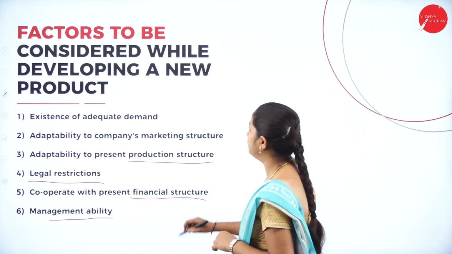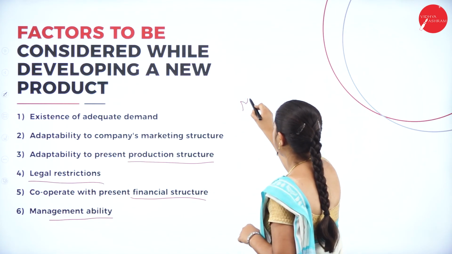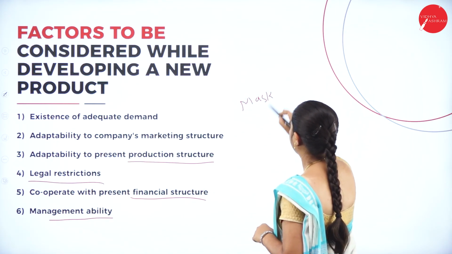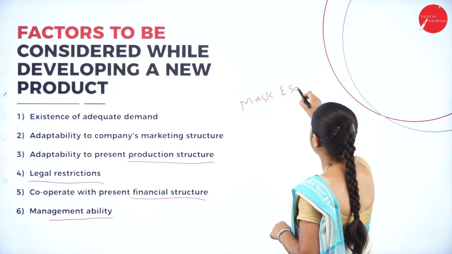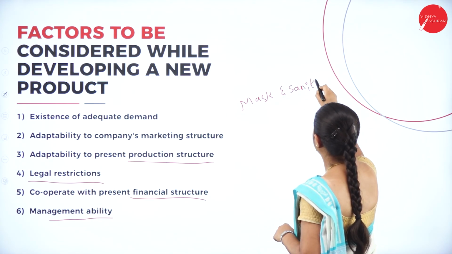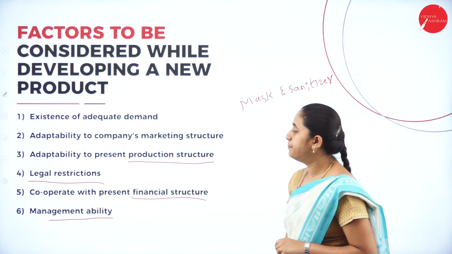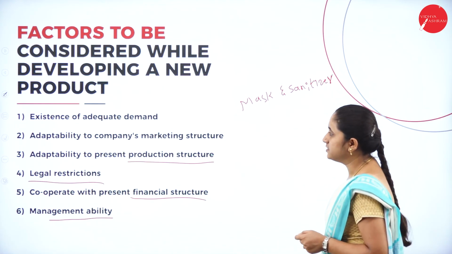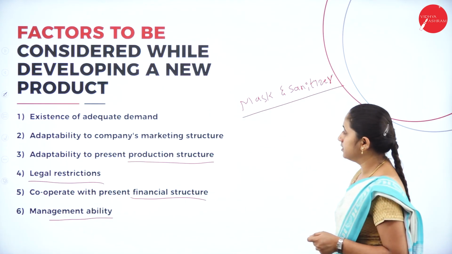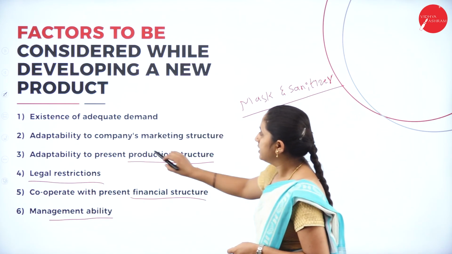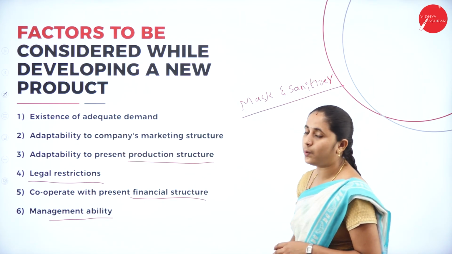For example, mask and sanitizer. First, this is the new product. First, you need to consider the existence of adequate demand.